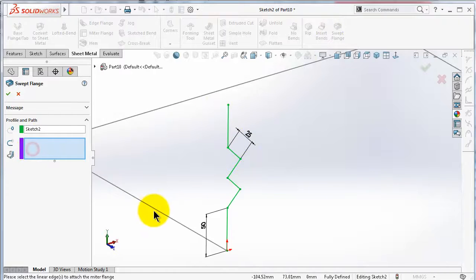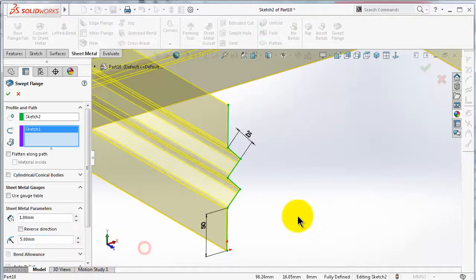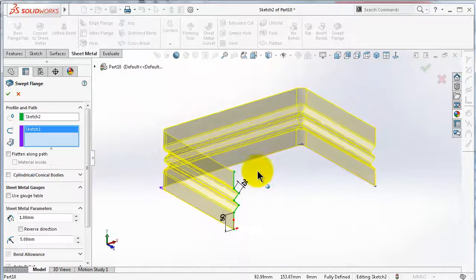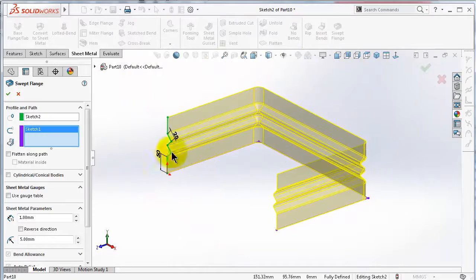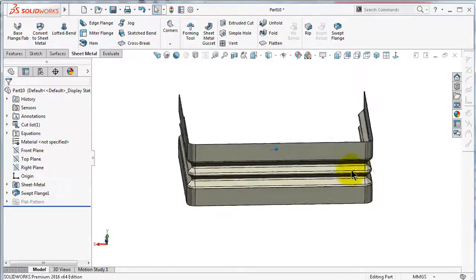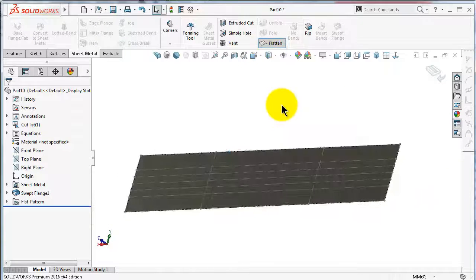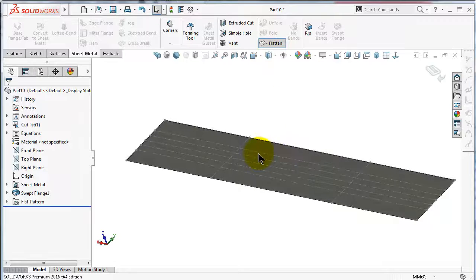The profile is selected and select the path, and let's make the bending radius 5 and click OK. So we have this, the fridge base, for example, and it is able to be flattened, as you notice over there. And here are the bending lines.